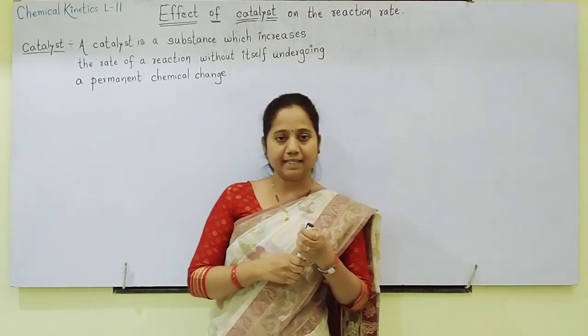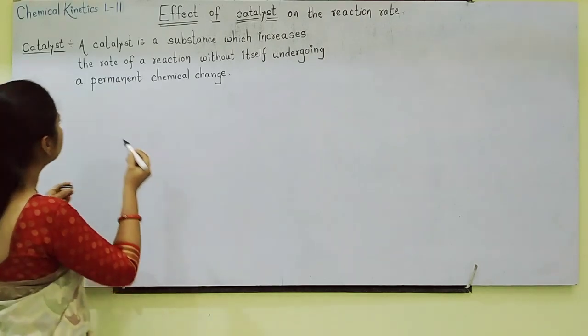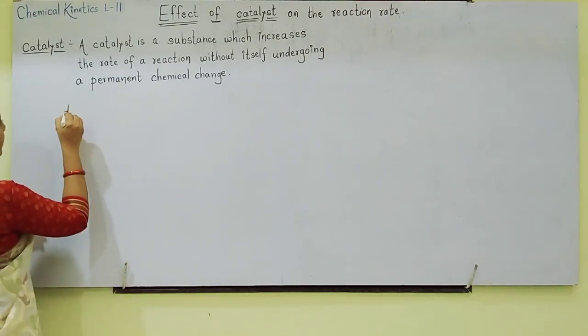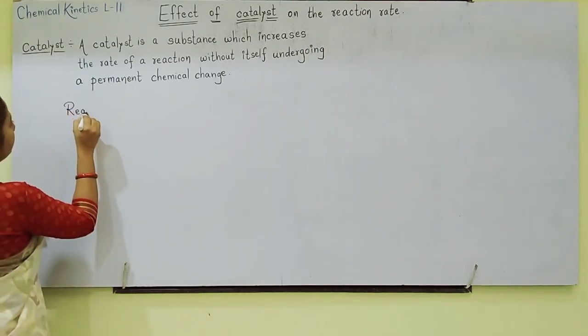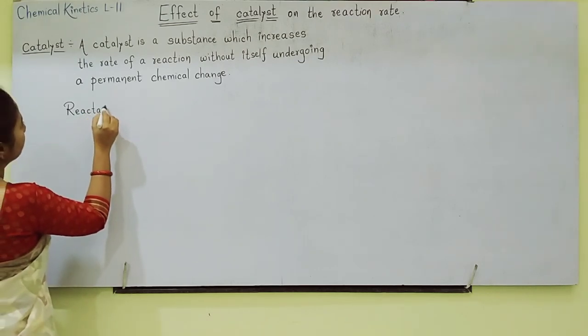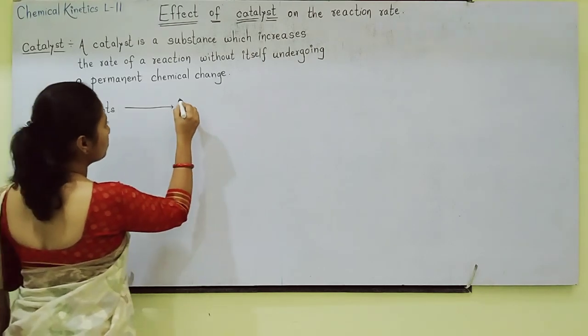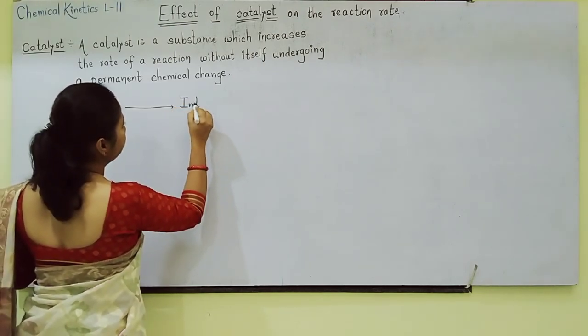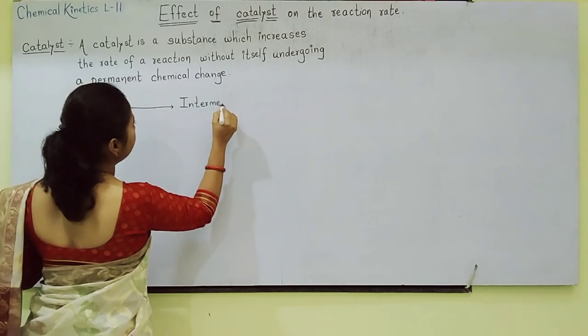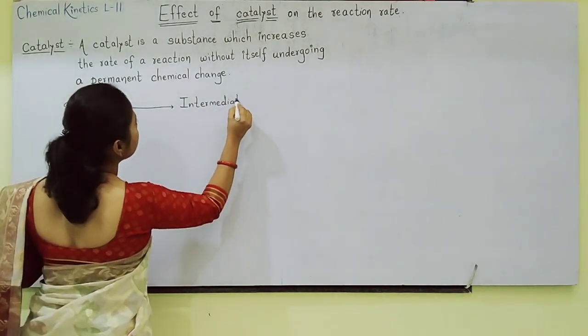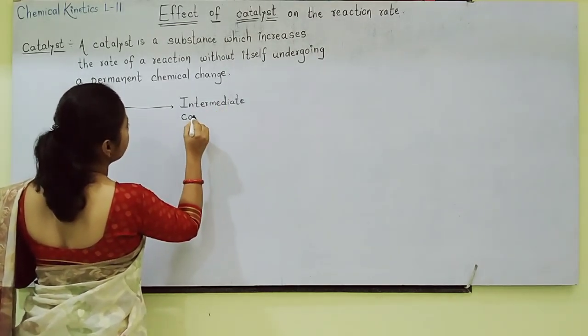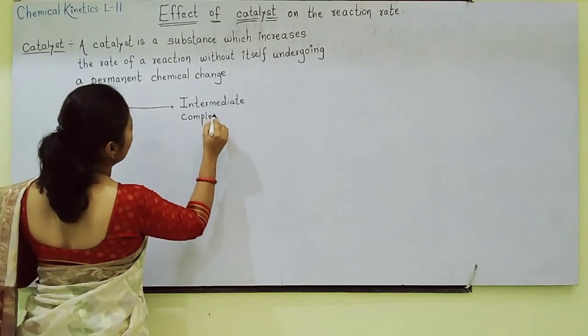This can be explained. See students, if reactants are there, reactants will give rise to some intermediate, and this intermediate we may call an activated complex or intermediate complex.